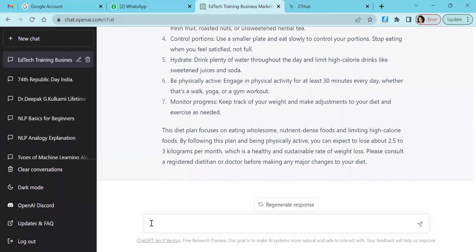So this is the diet plan it has given. And if I want to develop further, create a shopping list for one person for the same.